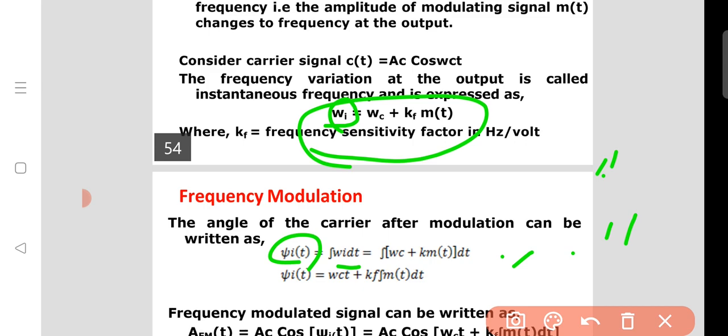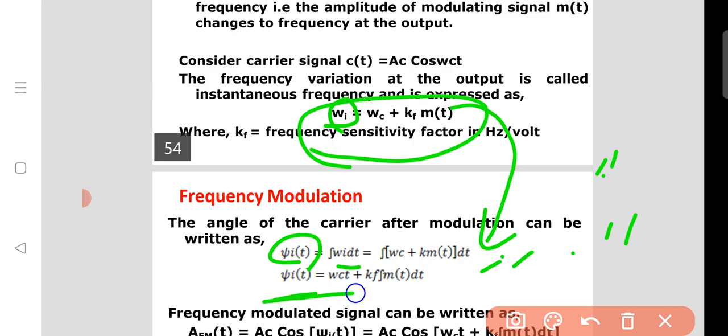Then substitute omega i equals omega c plus kf m of t, and the instantaneous angle is omega c t plus kf times the integral of m of t dt.